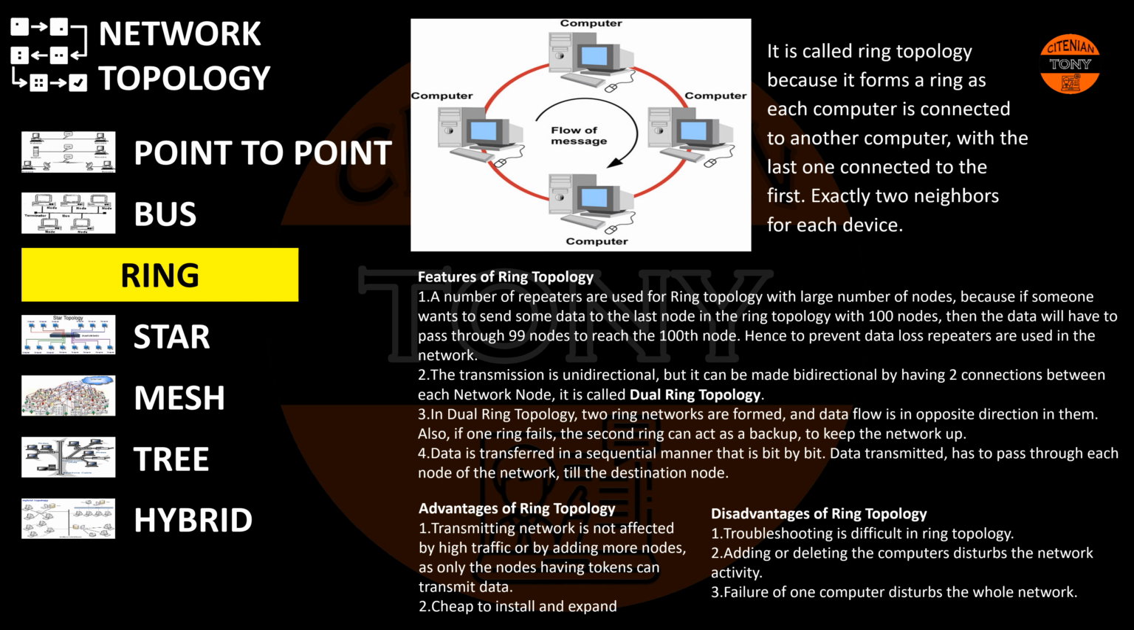Data is transferred in a sequential manner, that is, bit by bit. Data transmitted has to pass through each node of the network till the destination node. Advantages of ring topology. The network is not affected by high traffic or by adding more nodes, as only the nodes having tokens can transmit data. Cheap to install and expand.